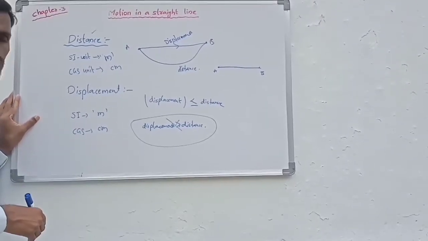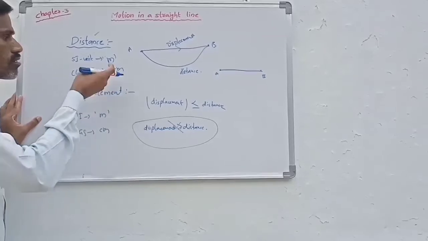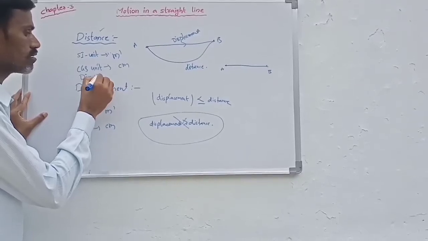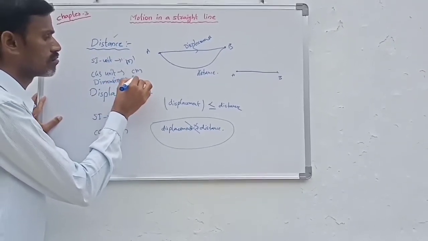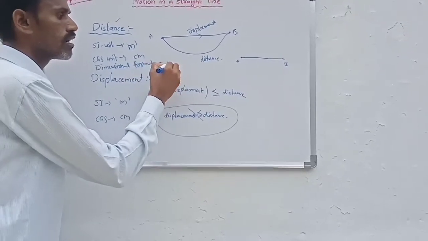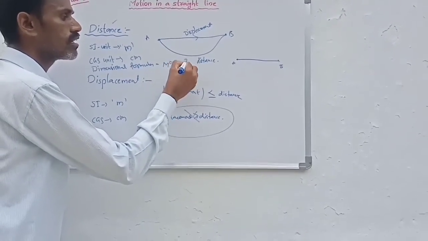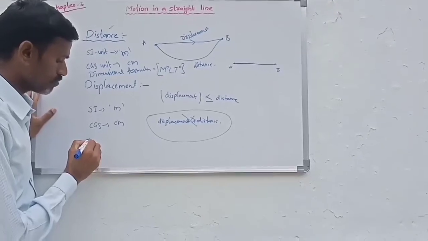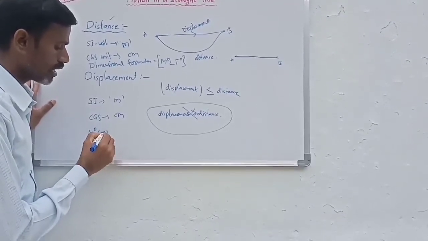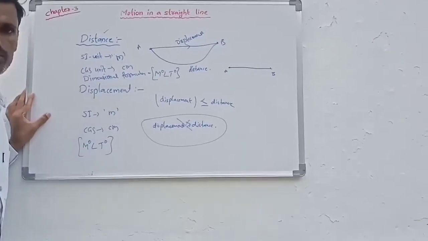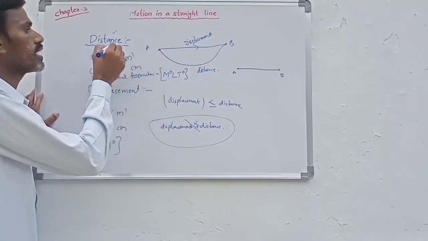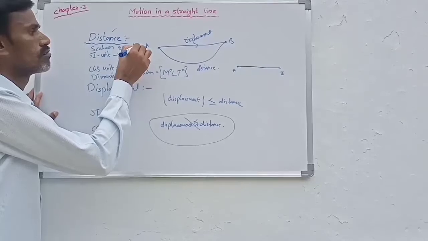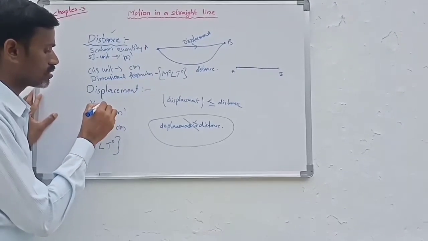Now what about the dimension formula? The dimension formula here is length, so we consider length. That's why the dimension formula is M power 0 L T power 0. The dimensions for displacement are also M power 0 L T power 0. So this is the dimension formula. And distance is a scalar quantity and displacement is a vector quantity.